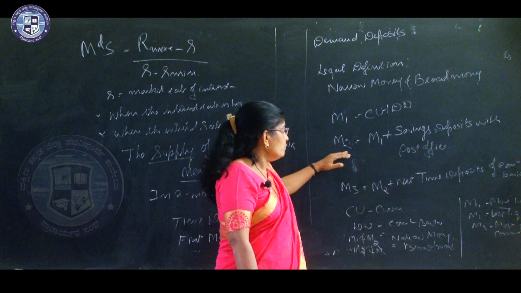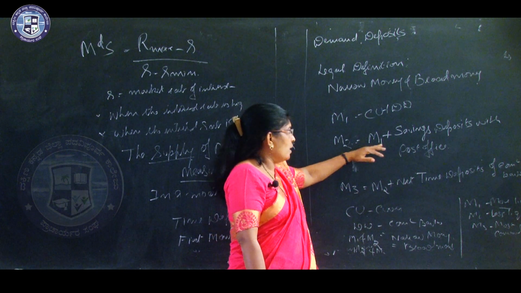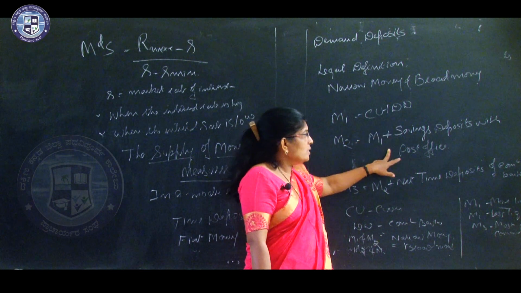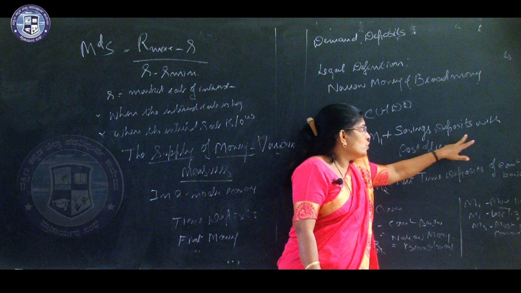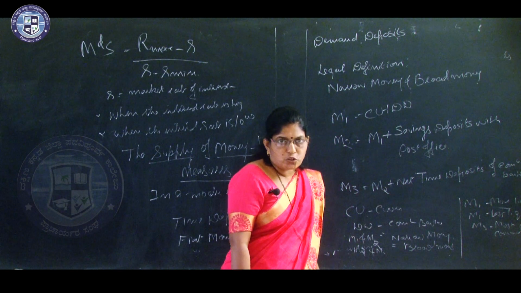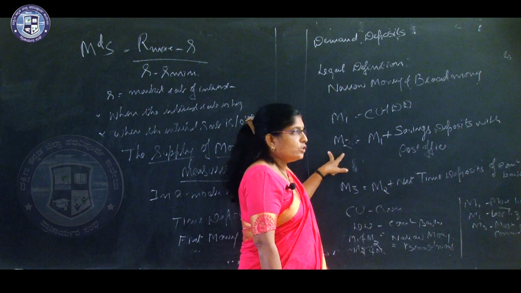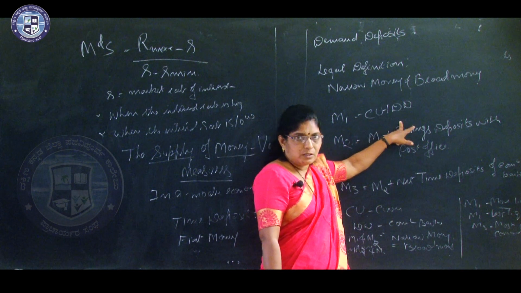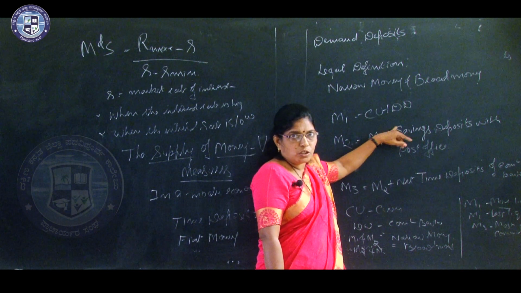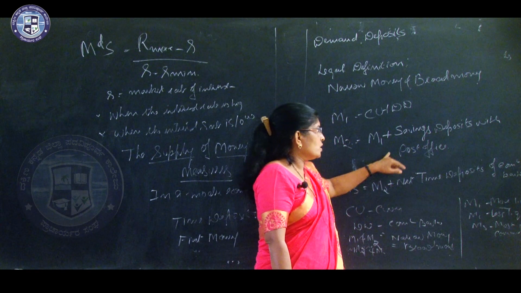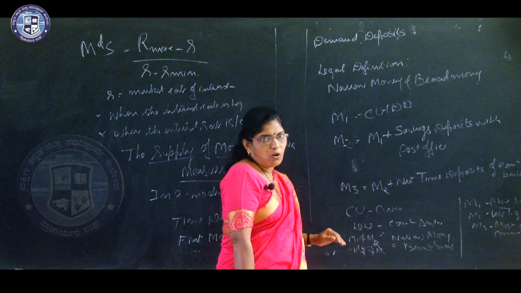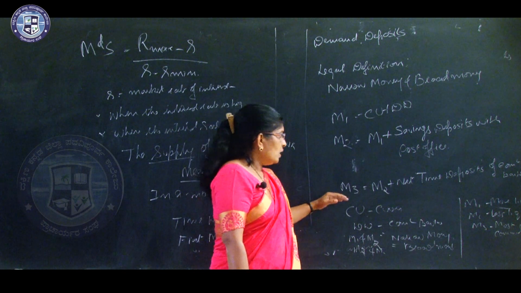Next comes M2. M2 is M1, in the sense CU plus DD, plus savings deposits with the post office. So M2 is equal to coins and currency notes plus demand deposits plus savings deposits with the post office.